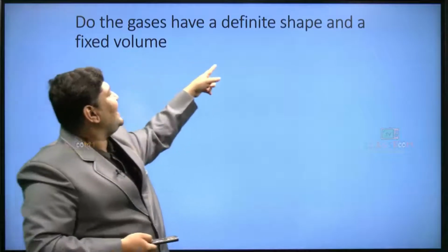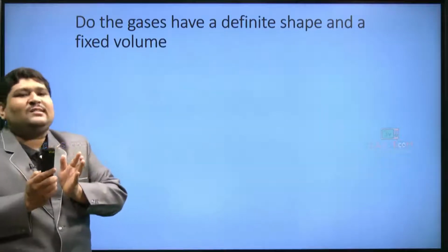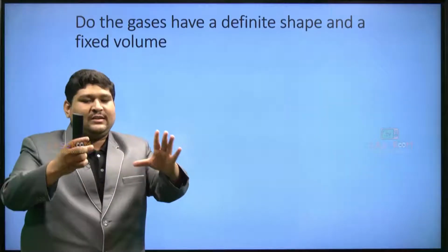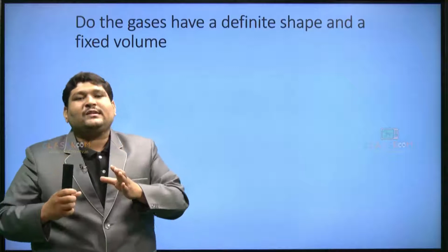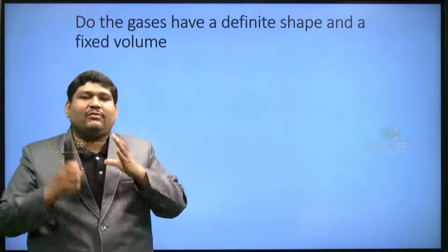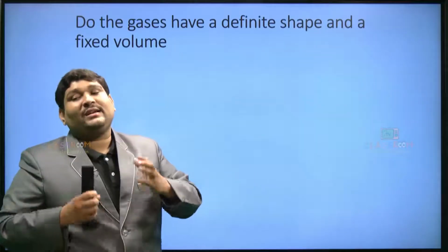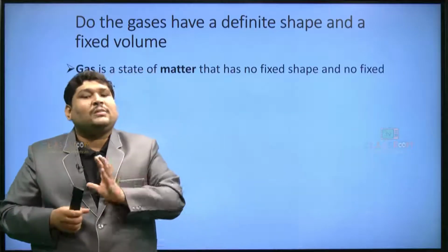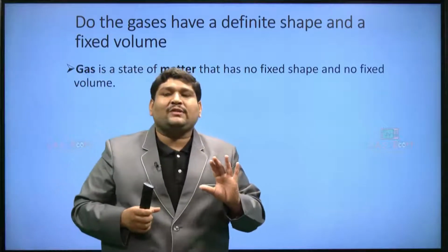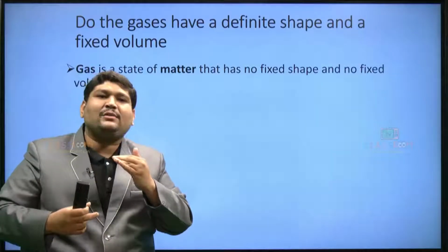Then when you come to the next part, do gases have definite shape and volume? Next comes the gases. In solids, by just seeing it, we can say that there is a fixed shape, and the length, breadth, height, the dimensions are all fixed. So, there is no need of disturbing the solid. But what about the liquid then? In liquids also there is definitely a fixed volume, but there is no fixed shape. Until a container is used, it changes based on the type of container which we are using.